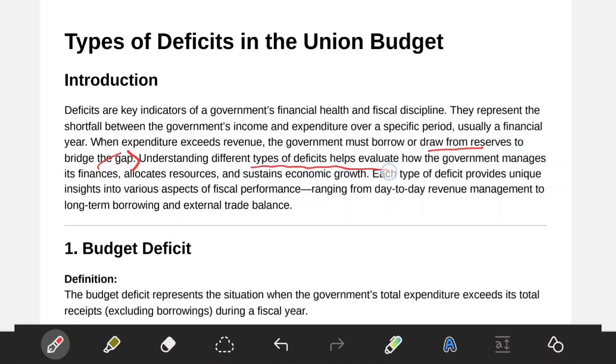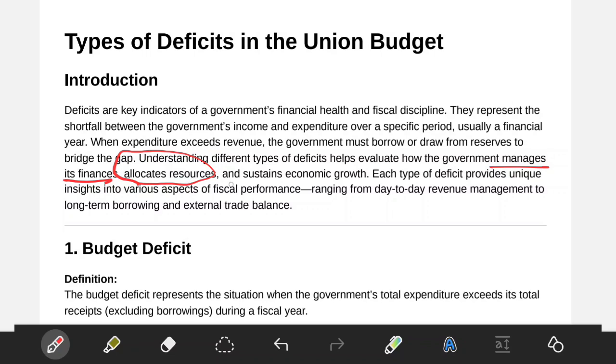Understanding different types of deficits helps evaluate how the government manages its finances, allocates resources, and sustains economic growth. This is a very good statement. This statement you should not skip, it gives you a little bit of an edge when compared to other students. If you understand the deficit, what will happen? We'll be able to evaluate how the government manages its finances, whether the government is more of a debtor or more efficient in managing the resources.